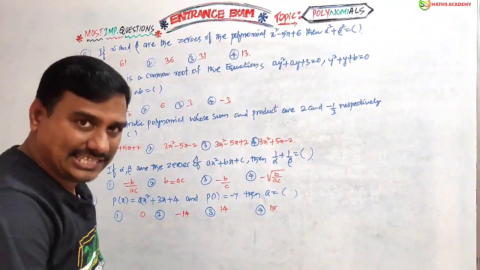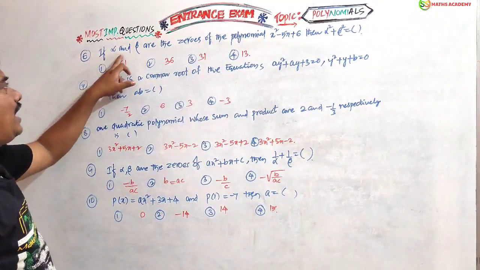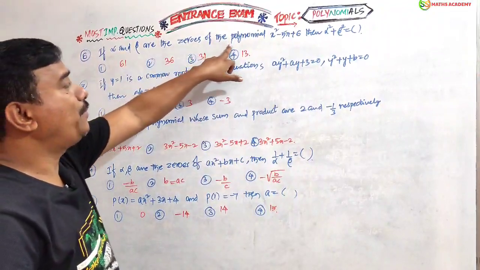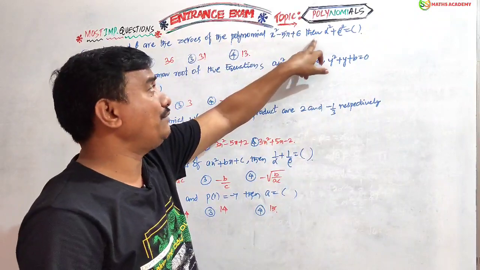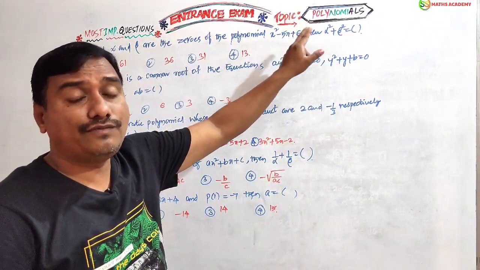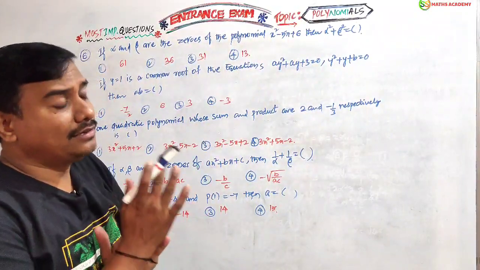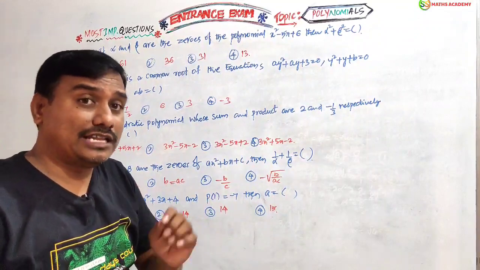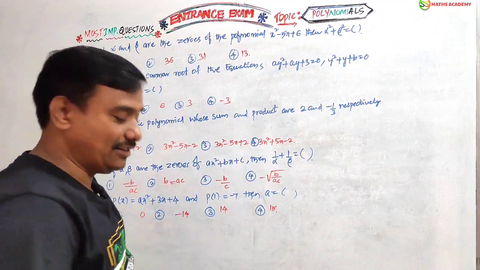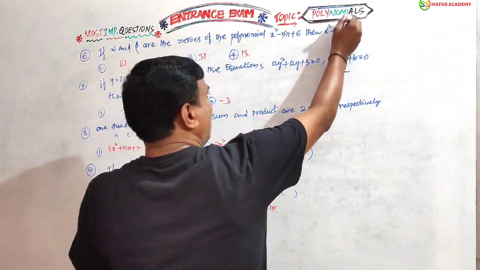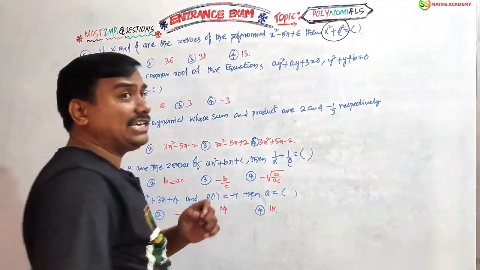Now see question number 6, friends. If alpha and beta are the zeros of the polynomial x square minus 5x plus 6, then find the value of alpha square plus beta square. This kind of question is very important, and they often give this kind of question. Let us see here. Here we have alpha square plus beta square. This is the key term.